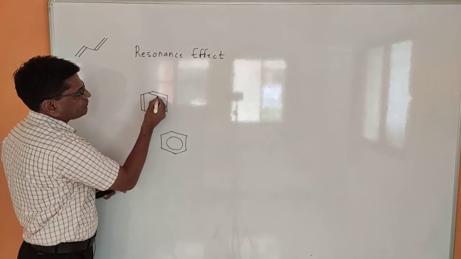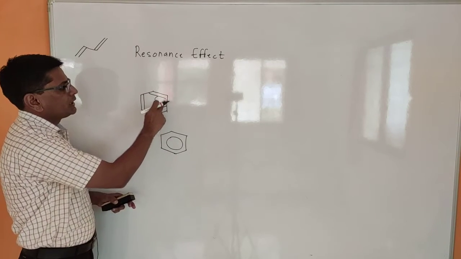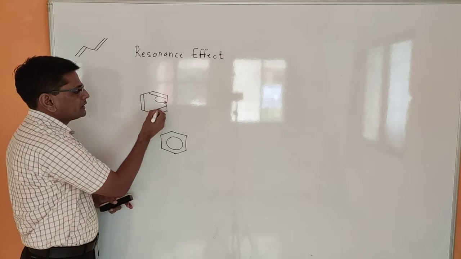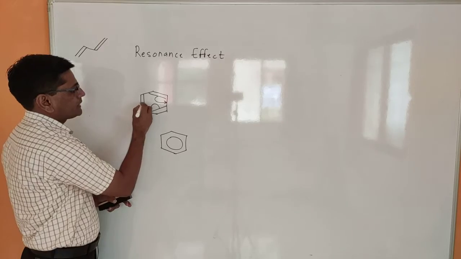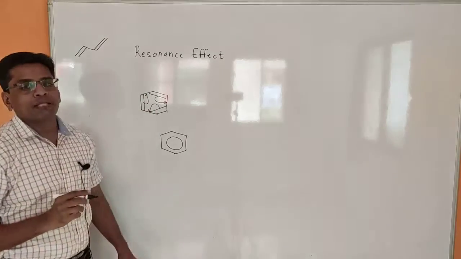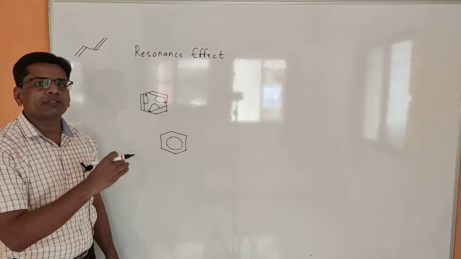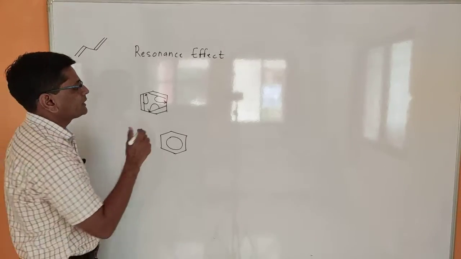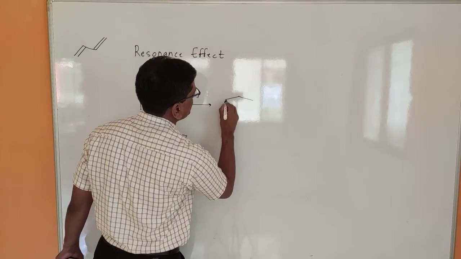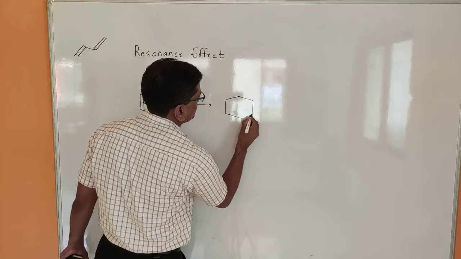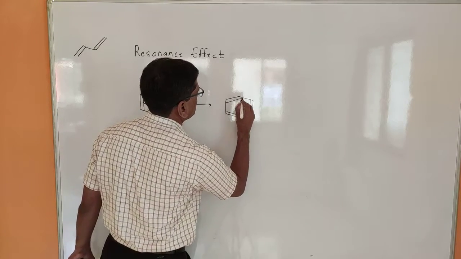So when this double bond is shifted to the neighboring position, then to balance the valency, this pi bond has to shift to its neighboring position. At the same time, the third pi bond is also shifted to the neighboring position. So in this way, at a time, all these pi electrons are shifted by resonance effect and converted into a new structural form in which the position of the pi bond is different.